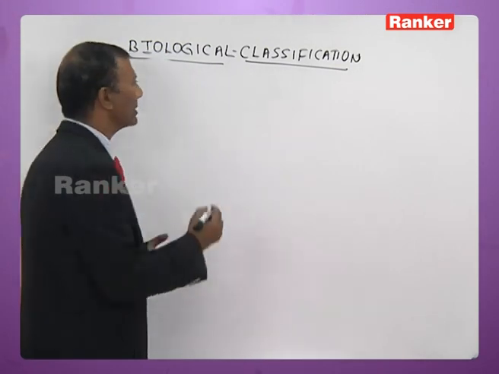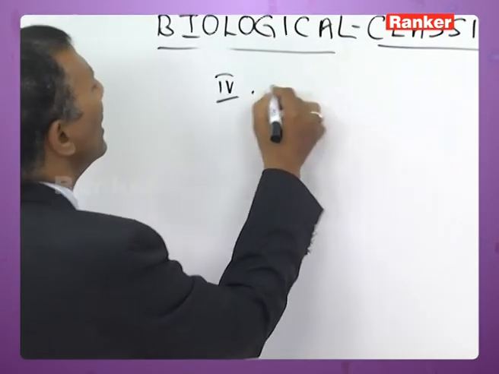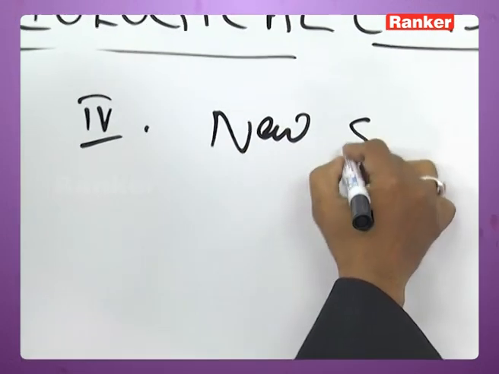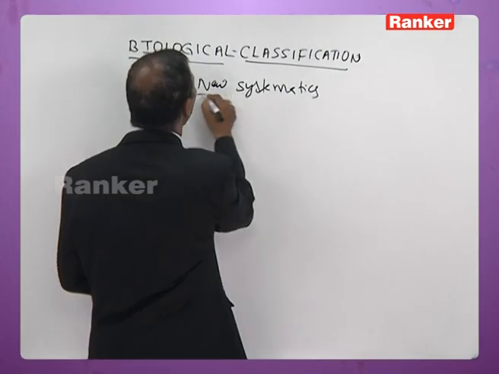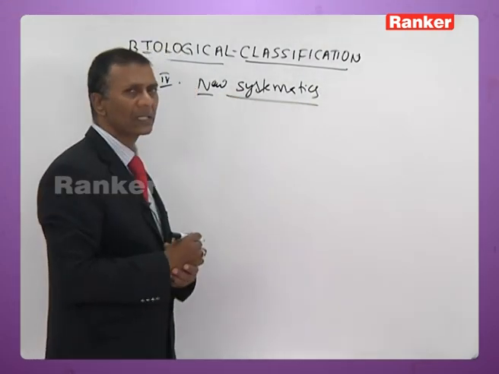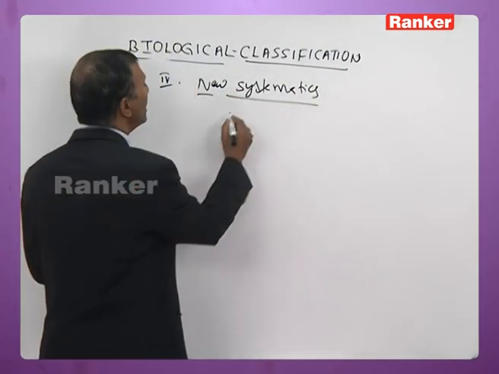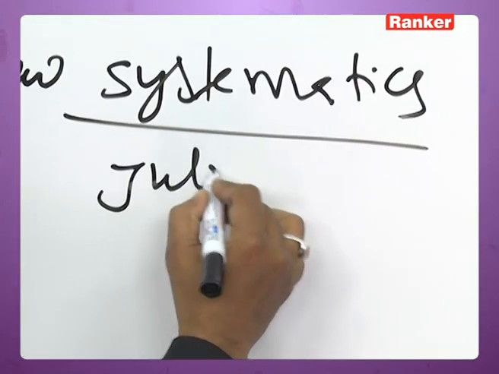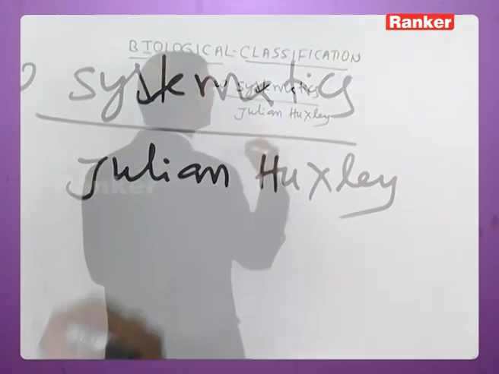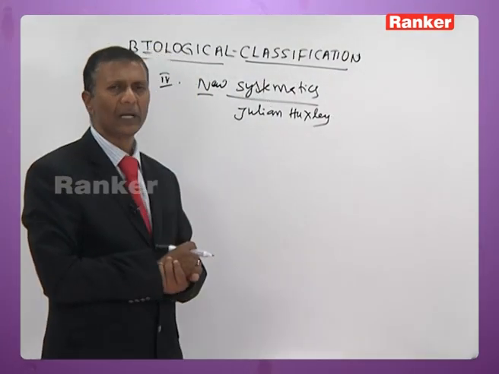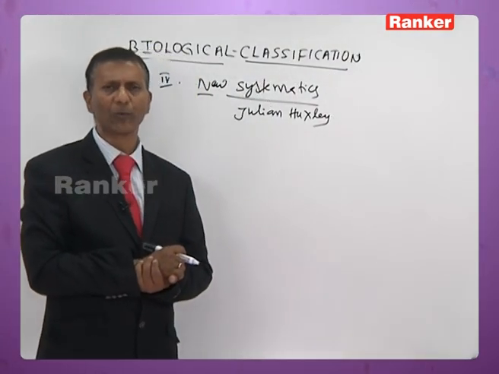Let us talk about the fourth method of classification, that is new systematics. This new systematics was put forth by Julian Huxley, a scientist who put forth this concept.